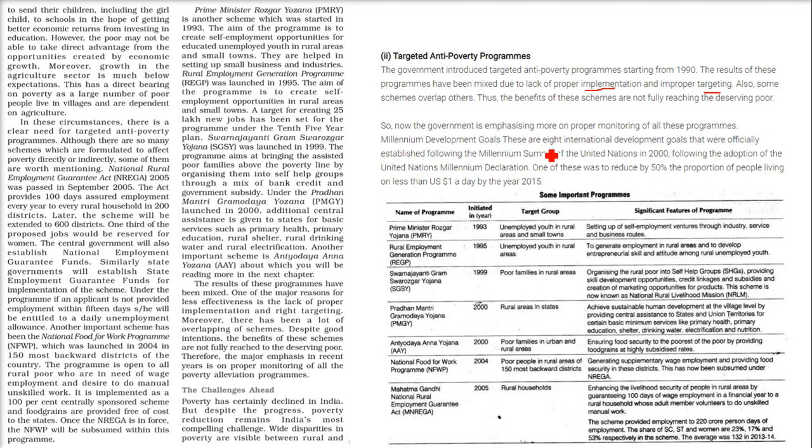Millennium Development Goals. These are 8 international development goals that were officially established following the Millennium Summit of the United Nations in 2000, following the adoption of the United Nations Millennium Declaration. One of these was to reduce by 50% the proportion of poor, or people living on less than $1.25 a day, by the year 2015.